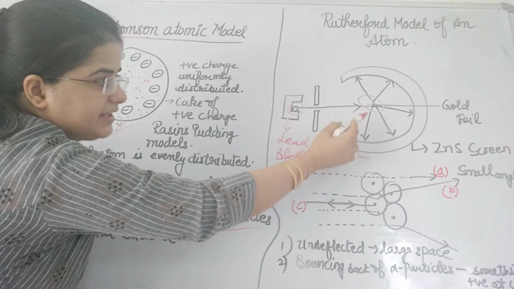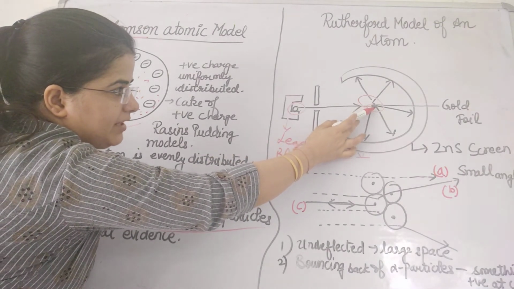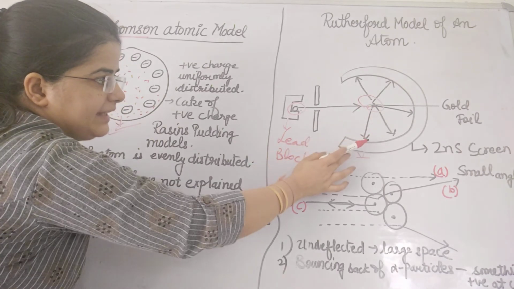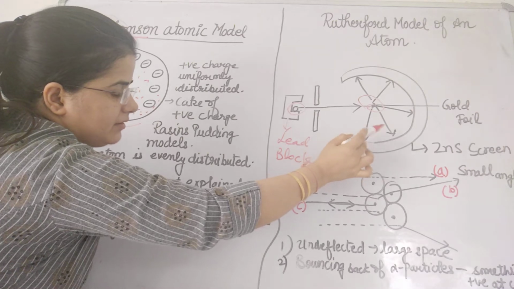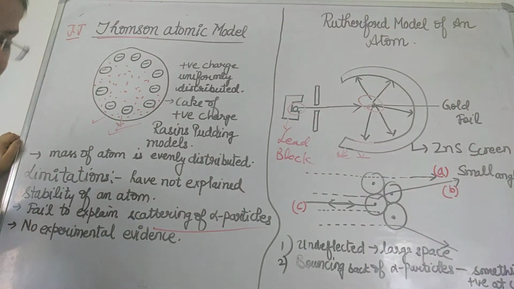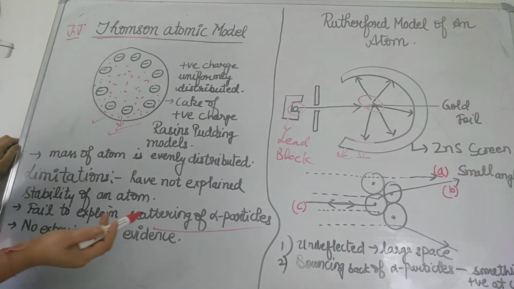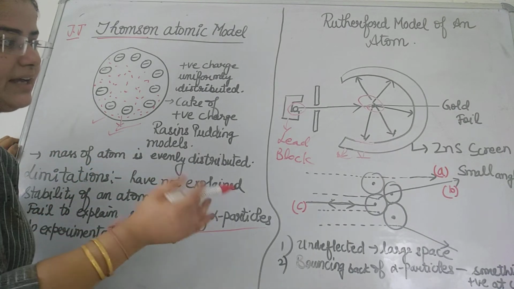Means whenever there is bombardment, firstly with the gold foil, then with this zinc sulfide screen, you can find some glowing region on the screen. By examining different portions of the screen, it was possible to determine the proportion of the alpha particles which got deflected through various angles.